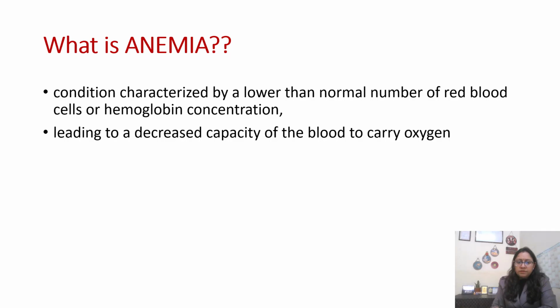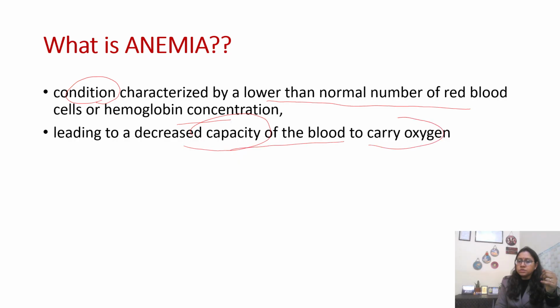So how do you define it? It's basically a condition, as I told you, characterized by lower than the normal number of RBCs or hemoglobin concentration. There are ranges of hemoglobin according to the age and sex of the individual, and there is a lower threshold also. If it falls below that, what happens? If hemoglobin is low, what will happen to our body? There will be a decreased capacity of the blood to carry oxygen, so proper oxygenation of the cells will not be there.